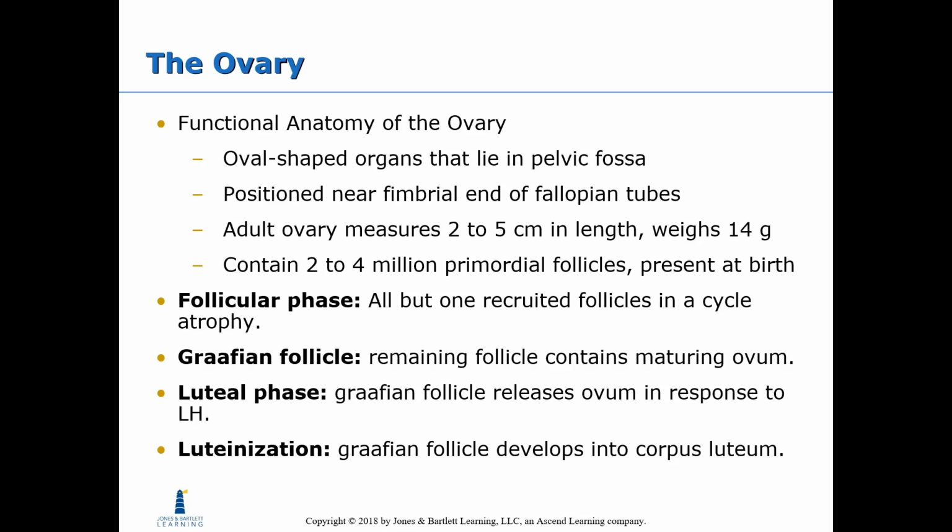In the luteal phase, the Graafian follicle releases an ovum in response to luteinizing hormone. So luteinizing hormone stimulates ovulation. And then luteinization: the Graafian follicle develops into the corpus luteum. The corpus luteum's goal is to produce a hormone to prevent the shedding of the lining. Progesterone is produced by the corpus luteum so that the uterine lining is not shed while we're waiting to have the implantation event. If there is no implantation event, eventually the corpus luteum will stop producing that progesterone and menses will occur.